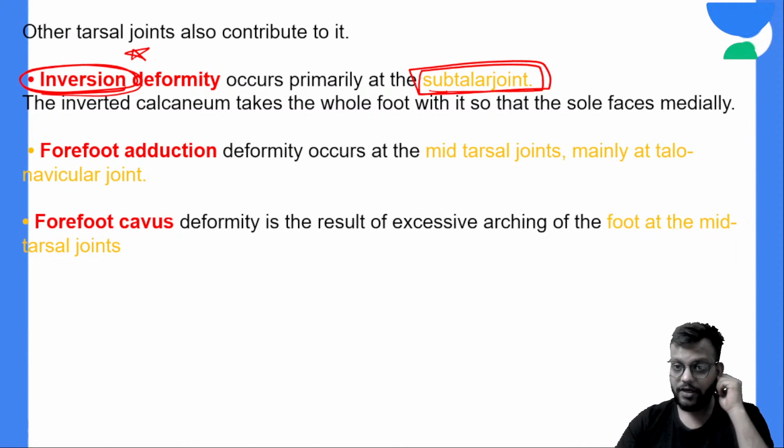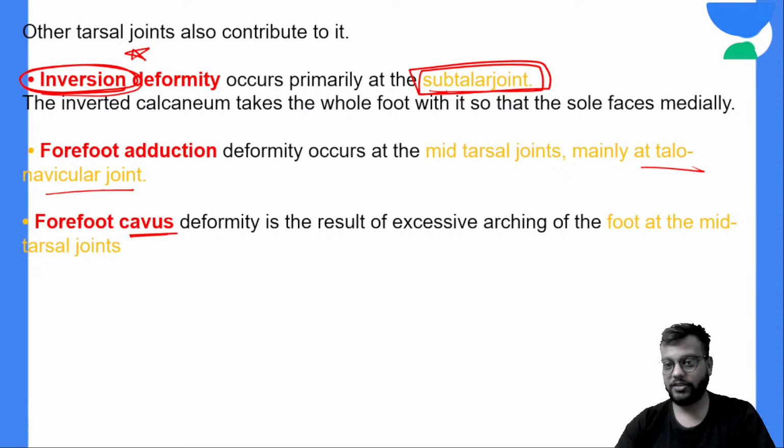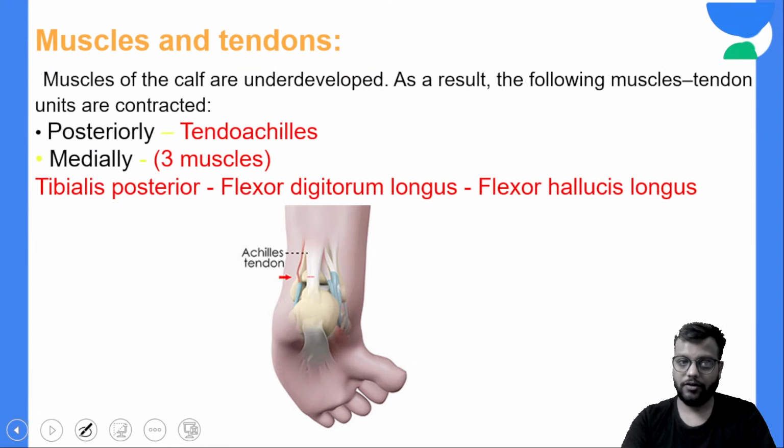Forefoot adduction occurs at the navicular joint, and the forefoot cavus, that is, the exaggerated longitudinal arch, at the midtarsal joints. These are not as important; the important one is your subtalar joint, where the adduction, inversion deformity occurs. Now muscles and tendons we have already discussed.